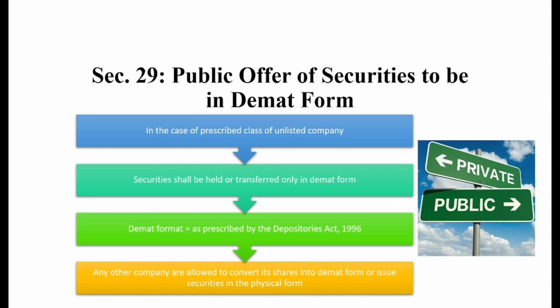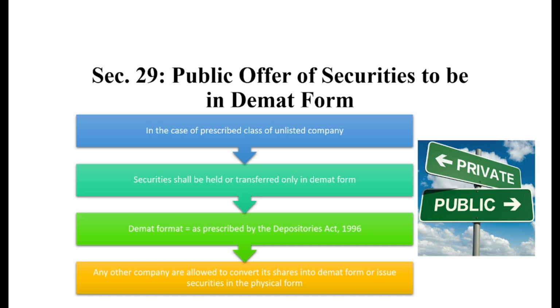Next, in the case of a prescribed class of unlisted company, if they have securities which are already held, then the same shall be held in the demat format, and the process of transfer shall be conducted in the demat format. As per the Depositories Act 1996, the actual format of the dematerialized account is prescribed. Any other company is also allowed to convert their shares into demat form or issue their securities in physical form. They can issue their securities in physical form, but later on they need to convert the same into demat format.